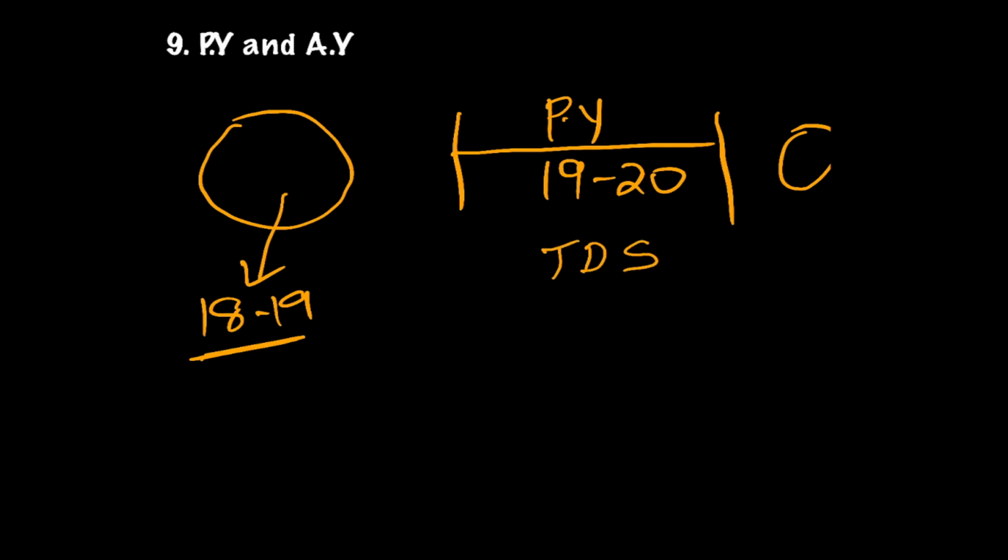So students, whenever you are calculating total income and tax liability and they are giving you previous year and assessment years, you have to very carefully analyze the information given in the question. Normally they don't give you anything of the future years, but they give you something of the past years.